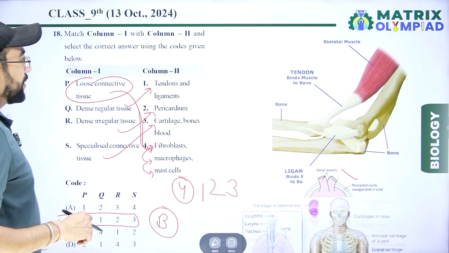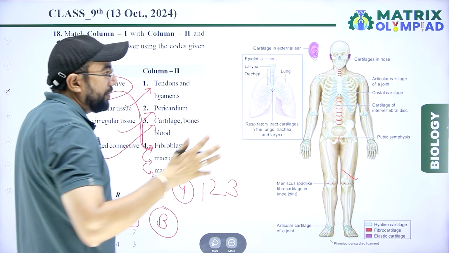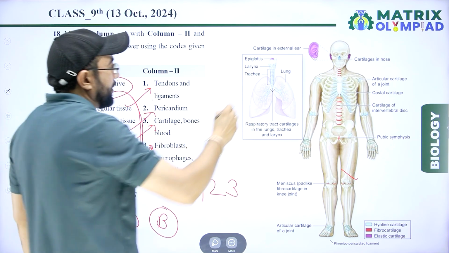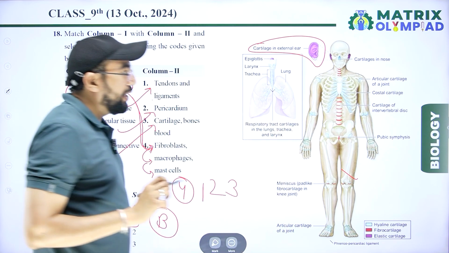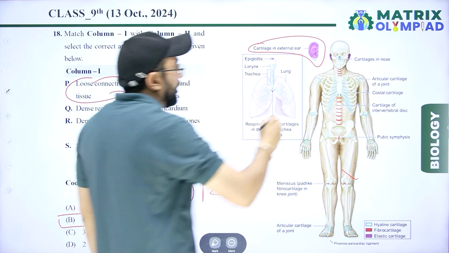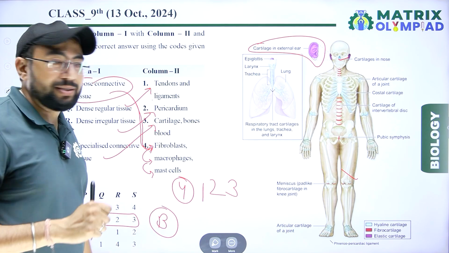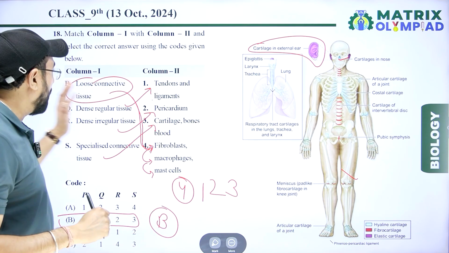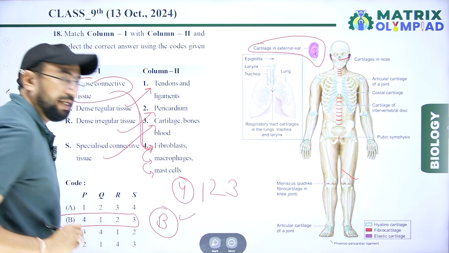And last, the total structure shows cartilage and many muscles. Cartilage is present at the pinna of the ear and the tip of the nose. Many joints are present in this diagram. According to column first and second, our right option is B.